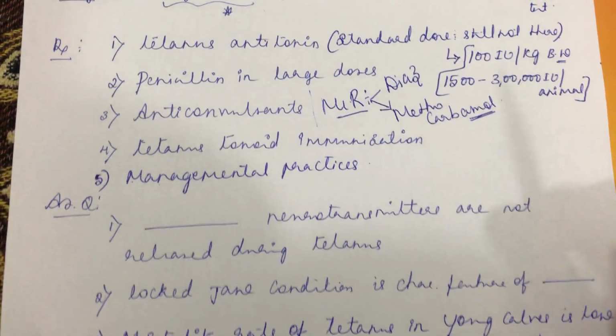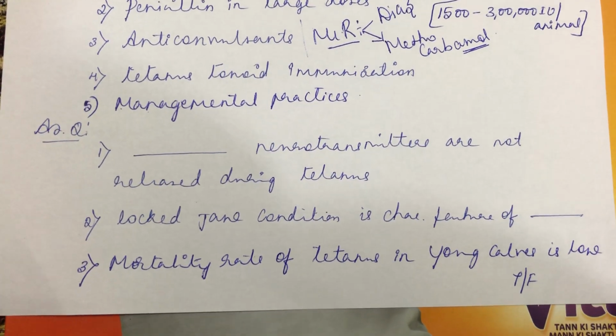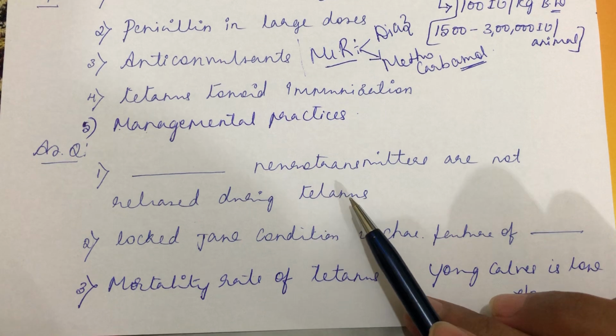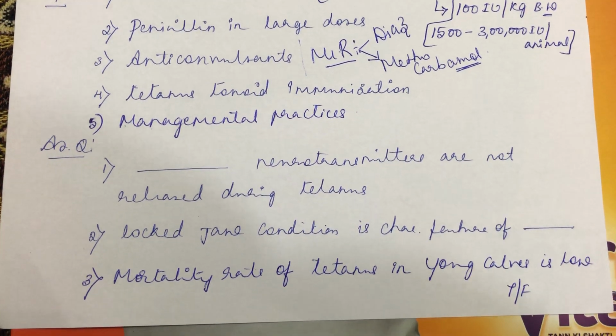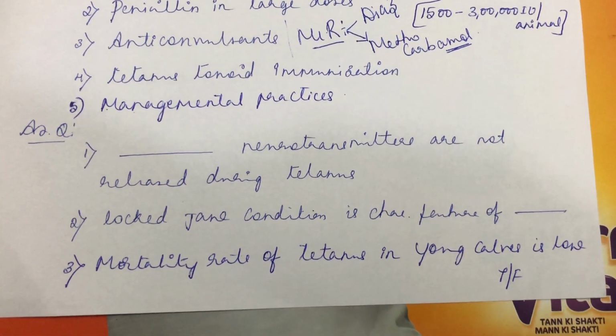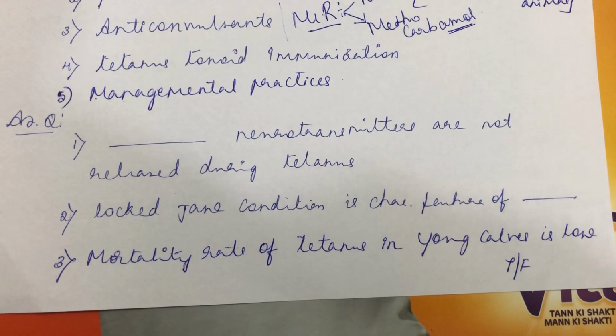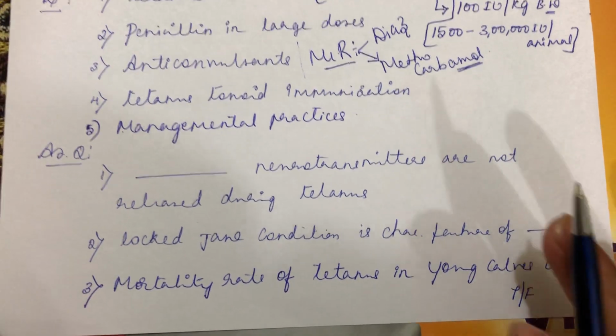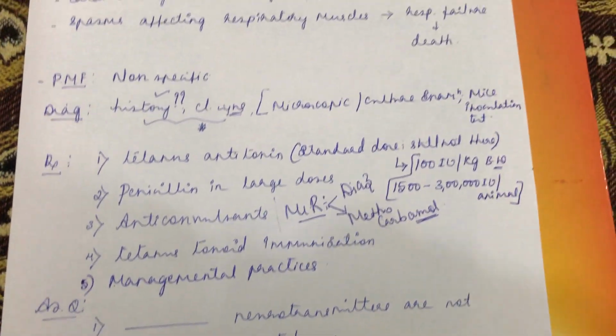Then there are some assignment questions. Assignment questions are: dash neurotransmitters are not released during tetanus condition. Locked jaw condition is a characteristic feature of dash. Mortality rate of tetanus in young cows is low, true or false? So this is about tetanus toxicity.